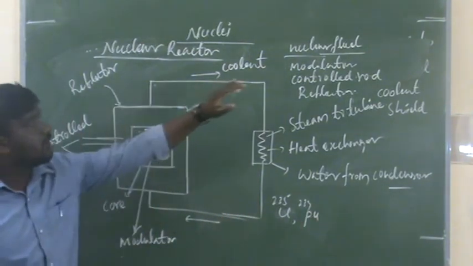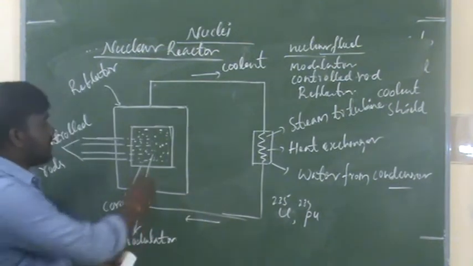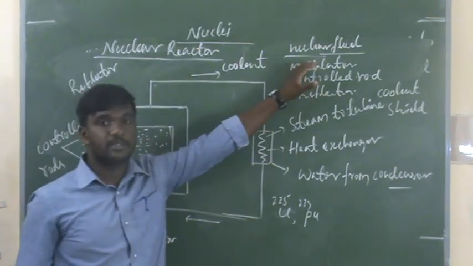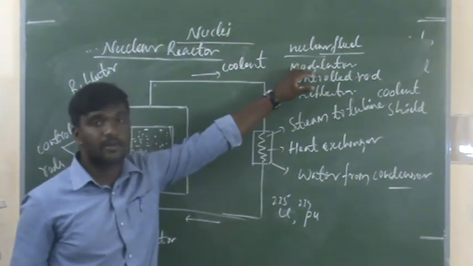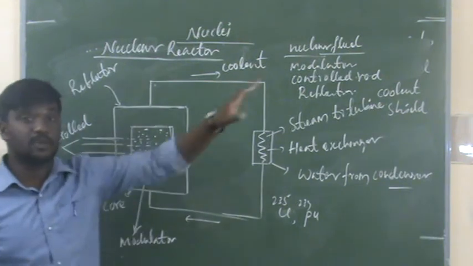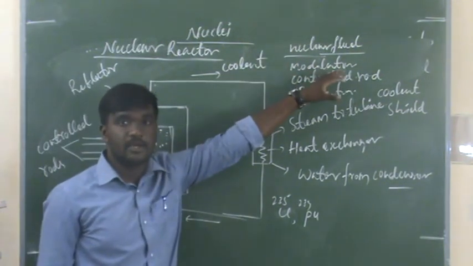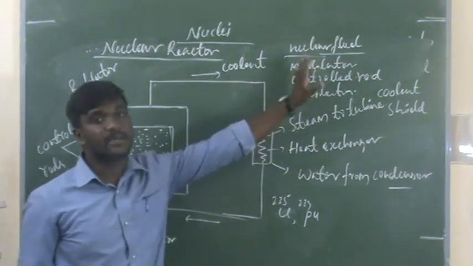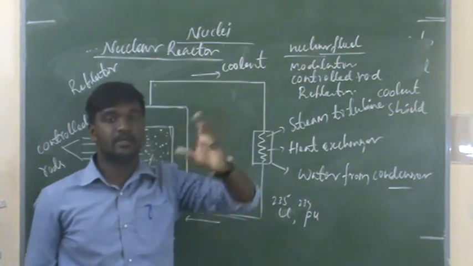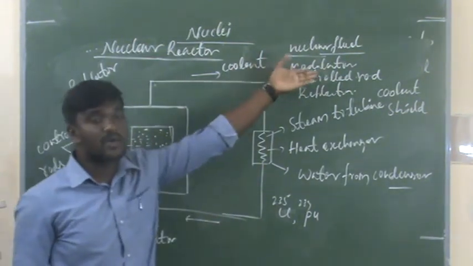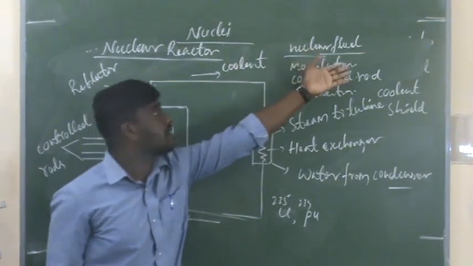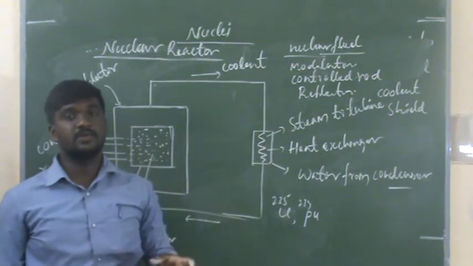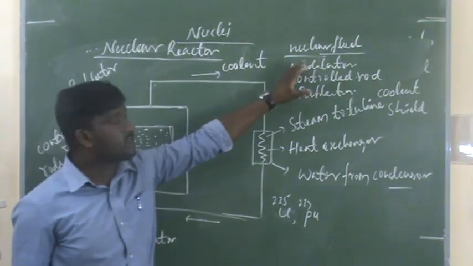So and moderator, this dotted line is the moderator. Moderator works like it controls the fissionable materials. Uranium is bombarded with the neutrons and releases some heavy nucleus and also releases neutrons. That moderator controls the excess neutrons. So that is the work function of moderator.